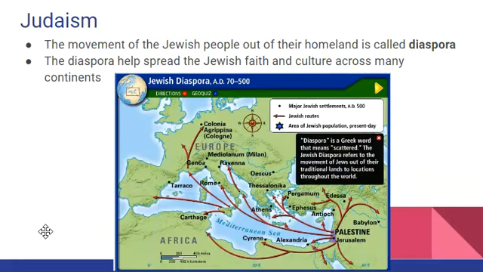Now, not too long after arriving back in Palestine, or Canaan, or Israel, some other people from Mesopotamia, called the Assyrians, they came and they kicked many of these Hebrew people out. The Jewish people then spread to many other places, and that spread is called the diaspora.